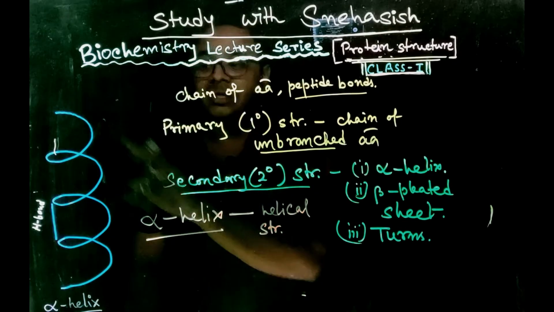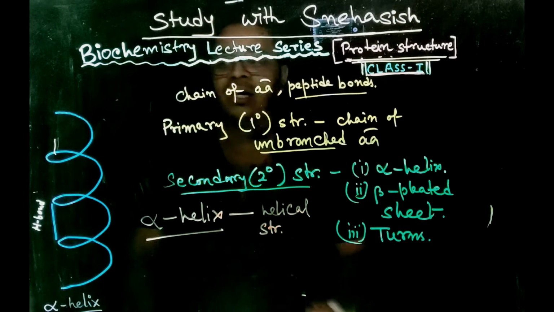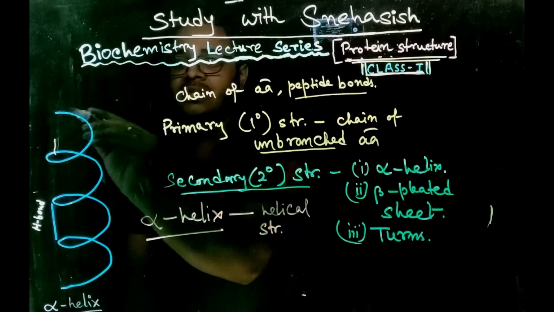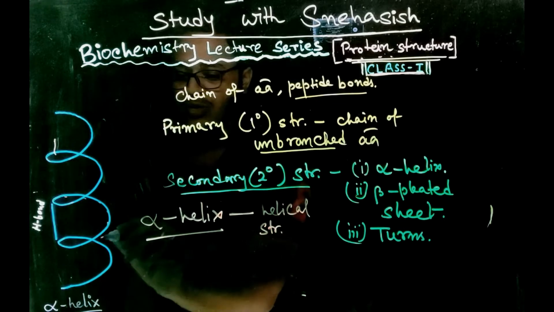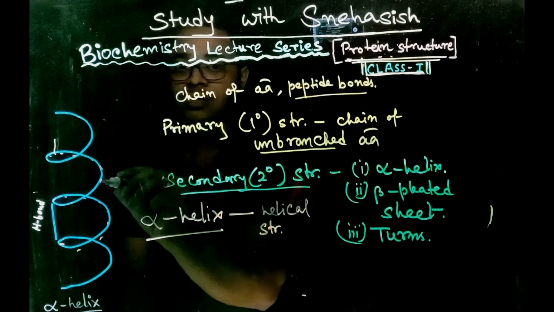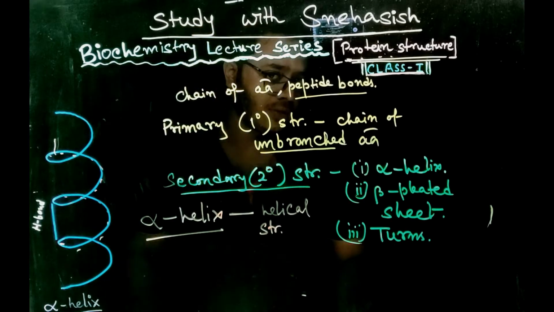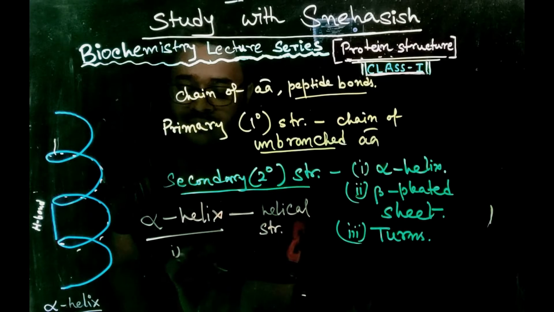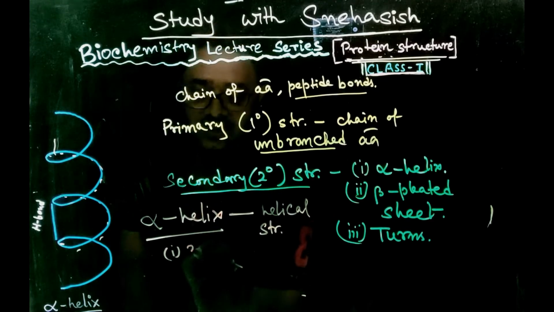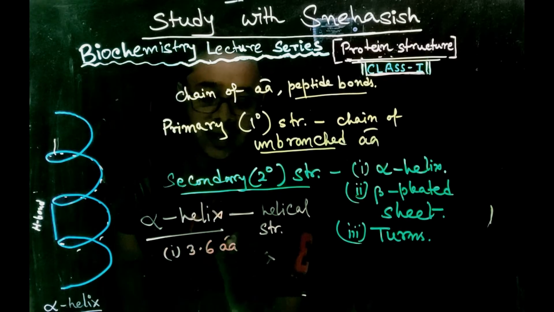This helical structure is composed of turns. This is a turn, this is another turn, this is another turn, and this is another turn. Now each turn of alpha helix consists of 3.6 amino acids.